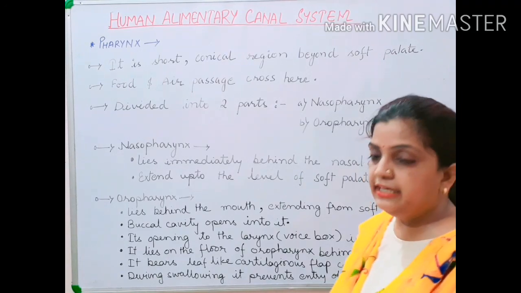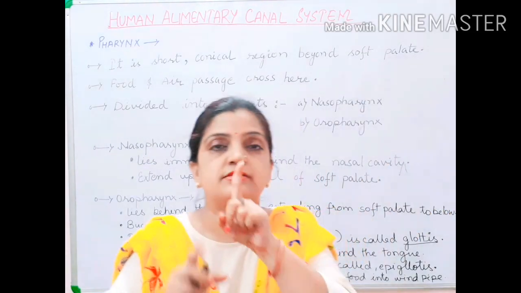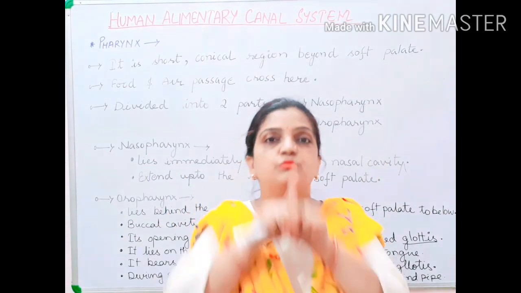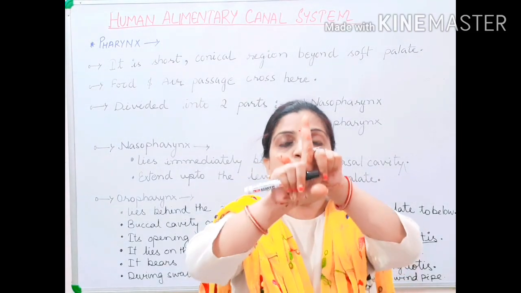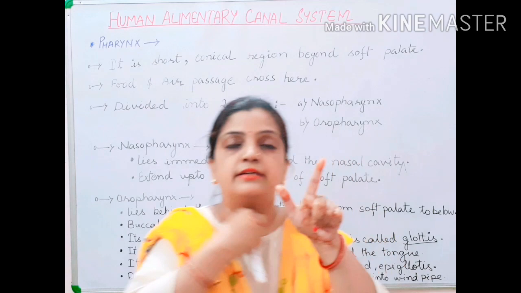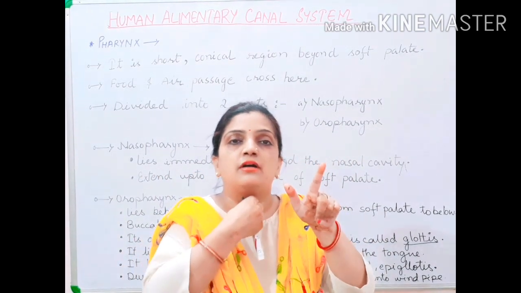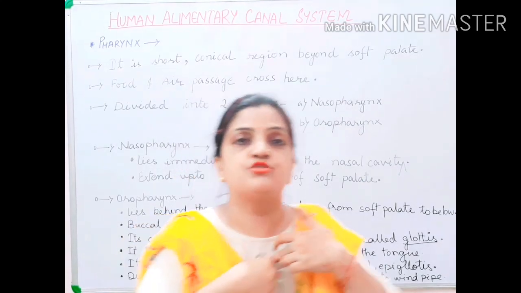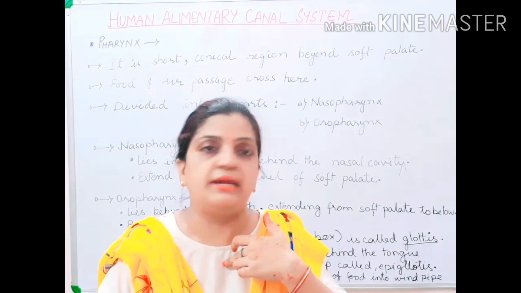Now children, while eating food, what happens? Your nasopharynx and your oropharynx, both are moving. This is your oropharynx, this is your nasopharynx. Both are moving down till here. So children, here at the larynx part, from here your oropharynx will be moving into the oesophagus and your nasopharynx will be moving into the windpipe, the trachea.